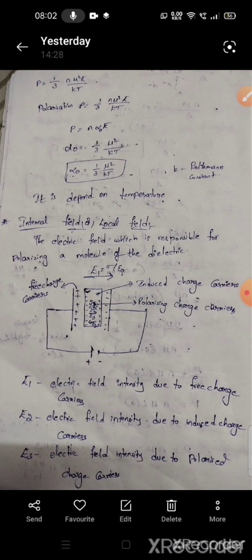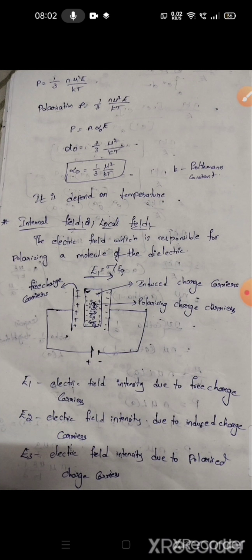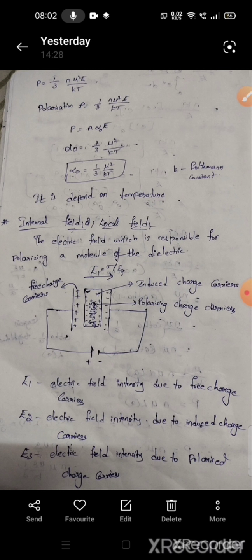By substituting this, we get P equals 1 by 3 n mu square E by kT. Polarization P equals 1 by 3 n mu square E by kT. We also know P equals n alpha E. Here alpha is alpha naught, the orientation polarizability. Alpha naught equals 1 by 3 mu square by kT. This is the formula for orientation polarizability, and here k is the Boltzmann constant. It is dependent on temperature.